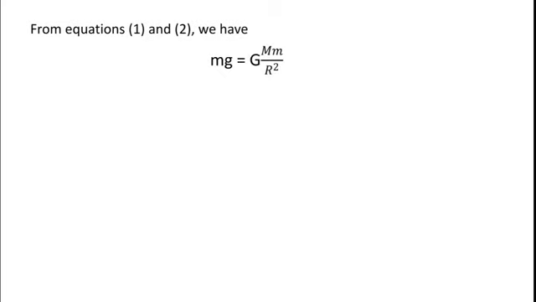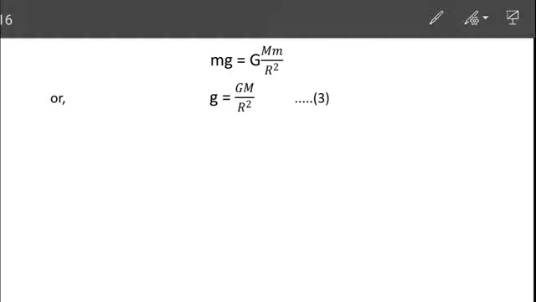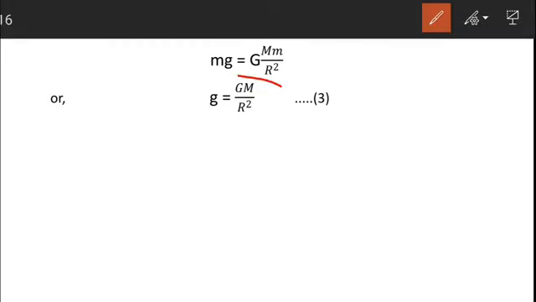So from these two equations, what we have, mg is equal to capital G into capital M into small m divided by capital R square. From this equation, small m will cancel out from both sides. Then what we get? Small g is equal to capital G into capital M divided by capital R square. So this is the required expression for acceleration due to gravity.